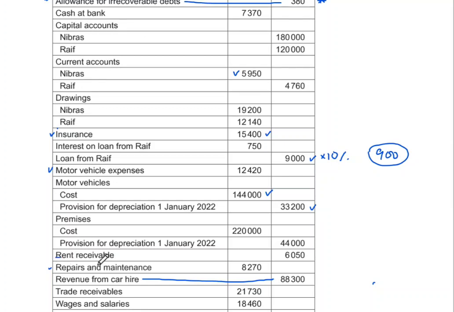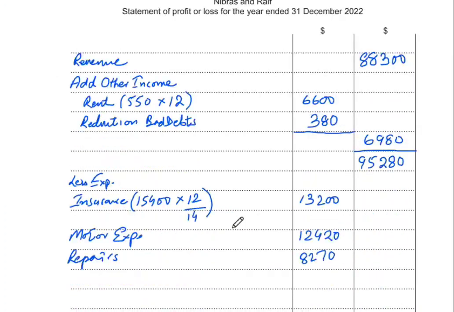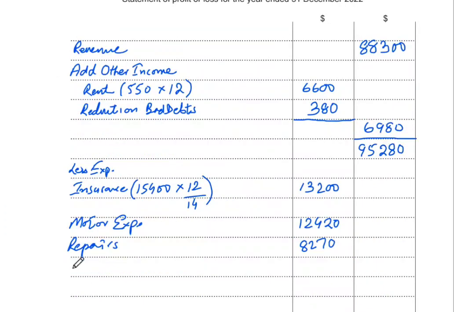We have done rent receivable. We have a loan from Raif. There is interest on the loan from Raif, so interest is also an expense. The loan from Raif was 9,000 at 10%, and we calculated that 900 is the interest that we will be taking in our income statement, because that is what you take due to the accrual and matching concept.